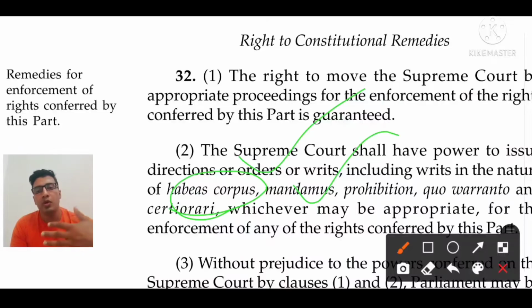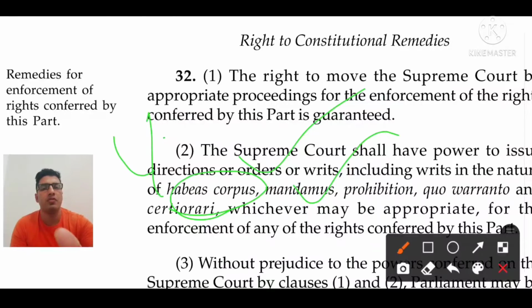Why infamous? Because in that case our Supreme Court declared that at the time of the Emergency we can suspend the habeas corpus writ also. It means that at the time of the Emergency nobody would have the right to ask how the police or the authority has confined normal citizens of India. That was a gruesome and infamous case in our judiciary system, and it was decided by a 4:1 ratio.